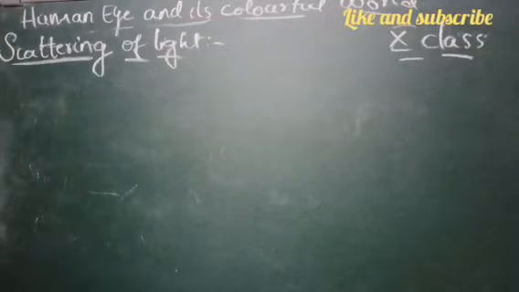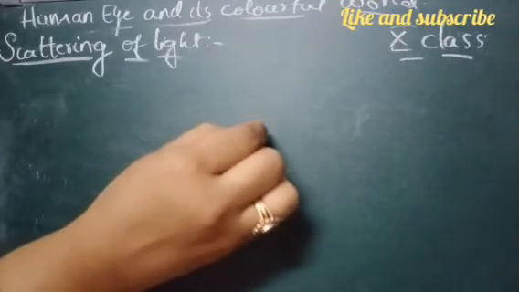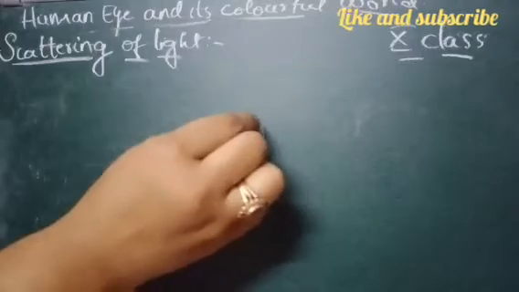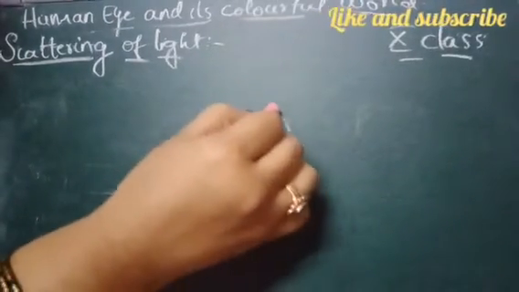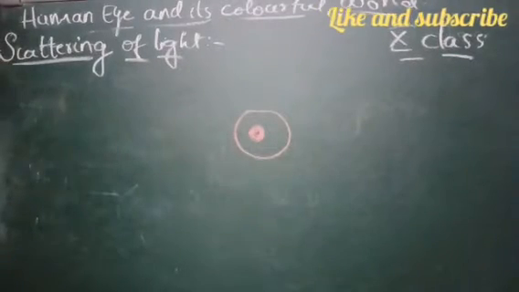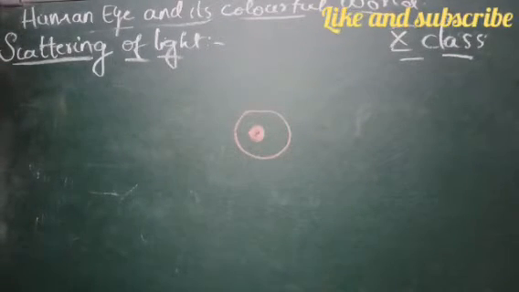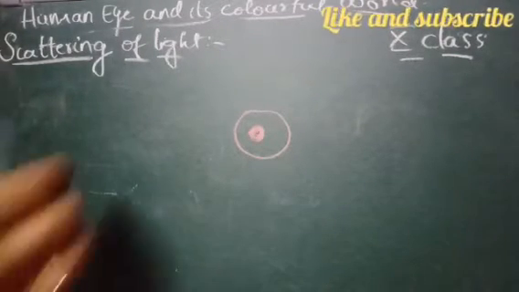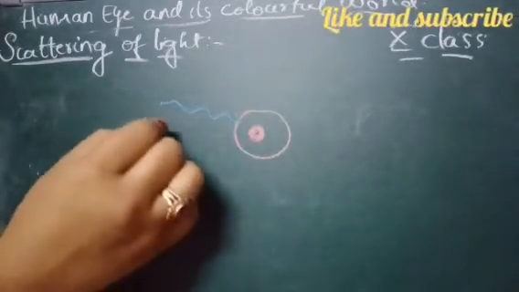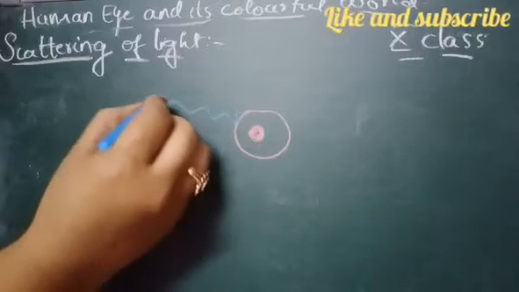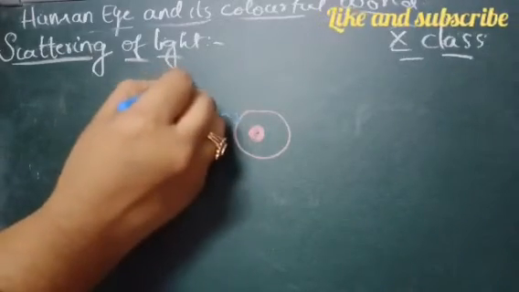So let us suppose this is the atom. We'll consider this as the atom. Now light of a certain frequency is coming and falling, so we will take it as the incident ray.